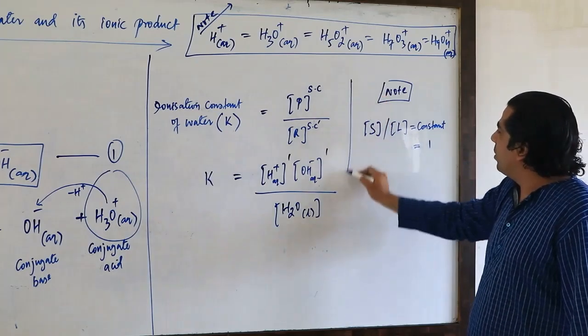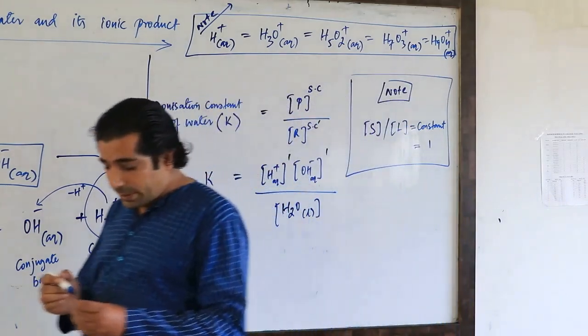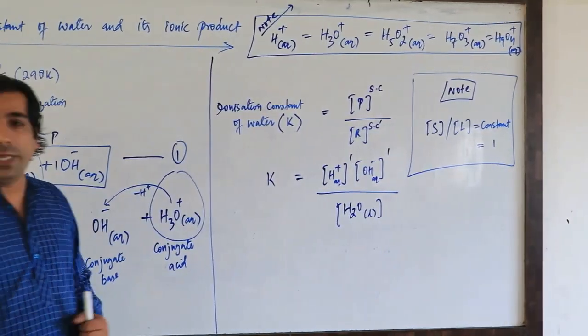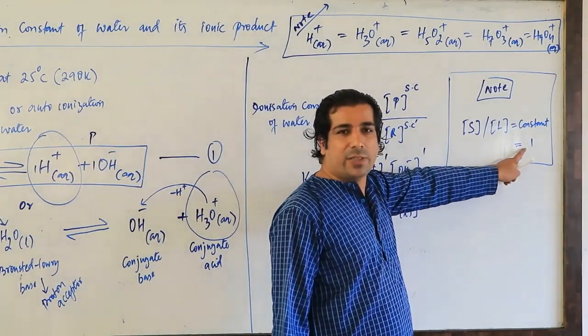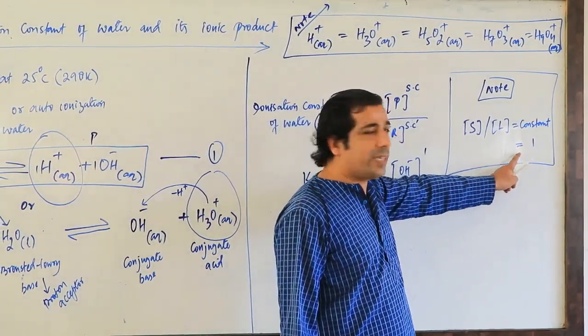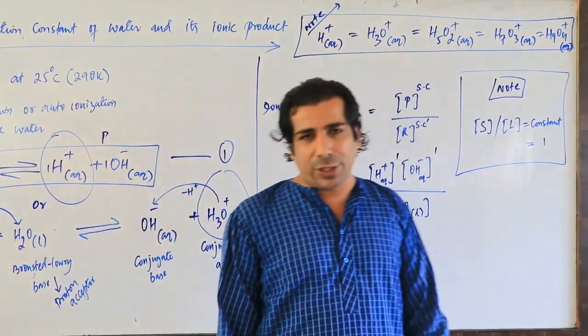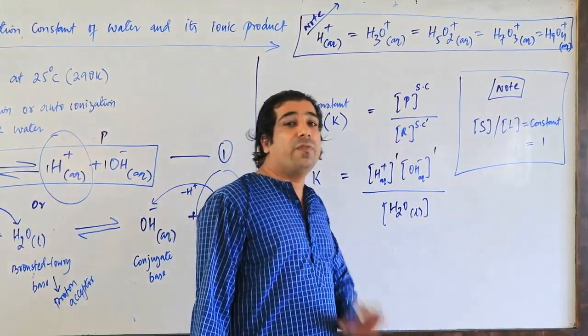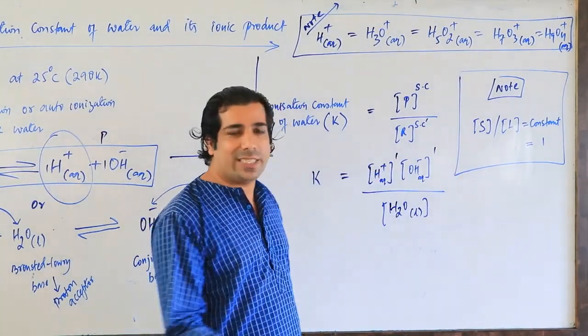This factor I have already done last time. The molar concentration of solids and liquids is constant, and that's equal to 1. I have already done this particular factor in one of the topics. And the molar concentration of aqueous and gaseous species is not taken as constant. Only solids and liquids are taken as constant.